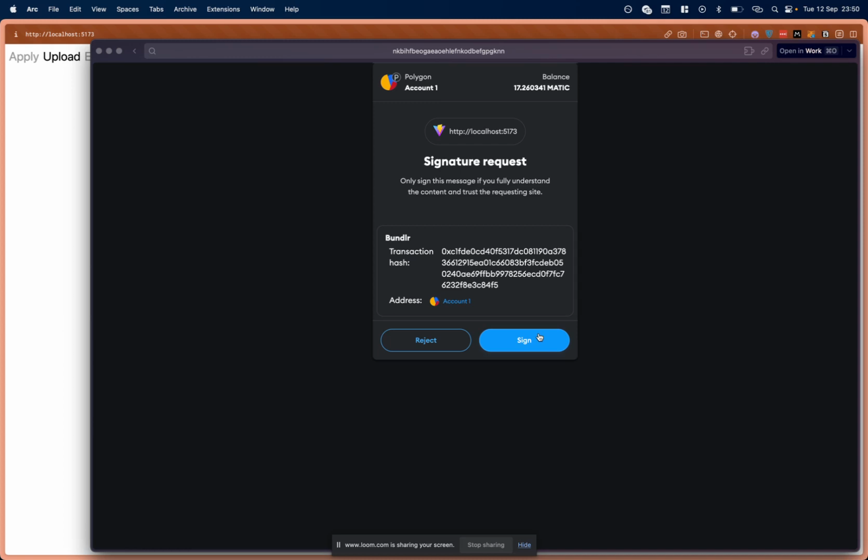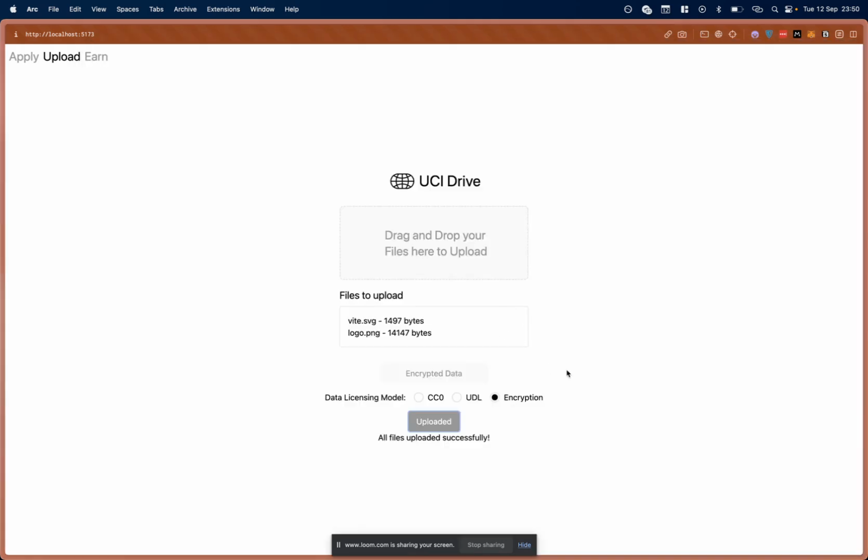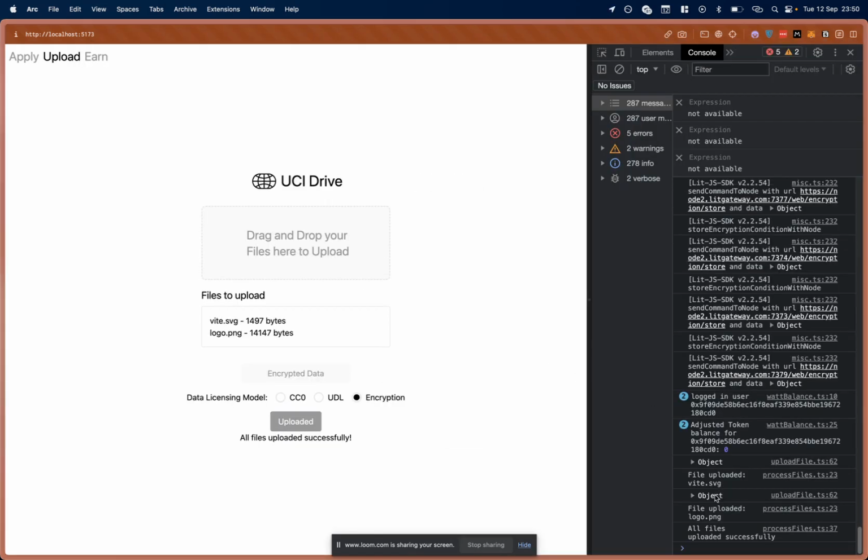So the encryption part is a really cool, nice-to-have, but we really want to focus on the ability for content creators to take control of the way their data is stored and monetized, and then the network, or some kind of AI, in this case anything potentially, and I suppose the Arweave network generally, can be fueled by the watt in order to understand the relevance and the weight of that data. So I'll sign that one again, and that's now uploaded.